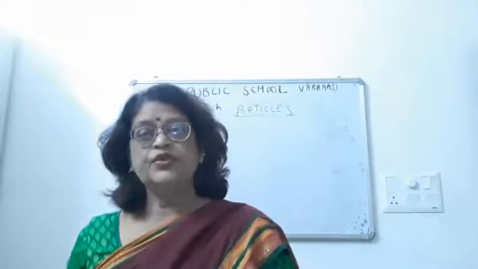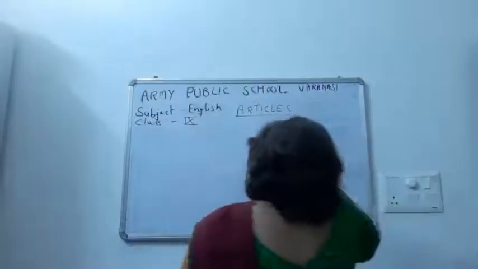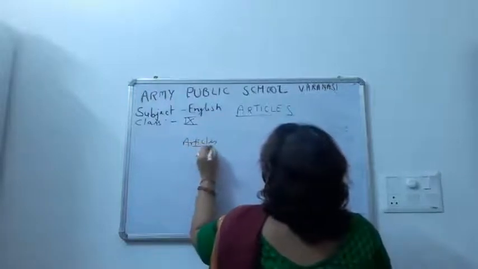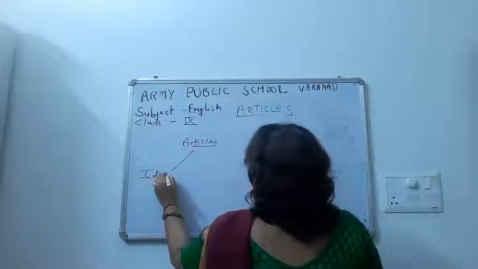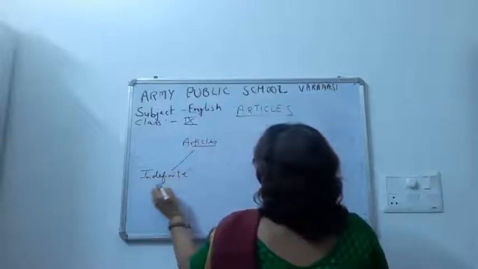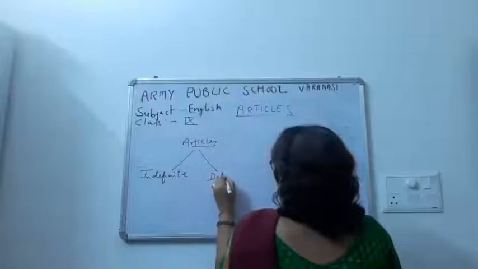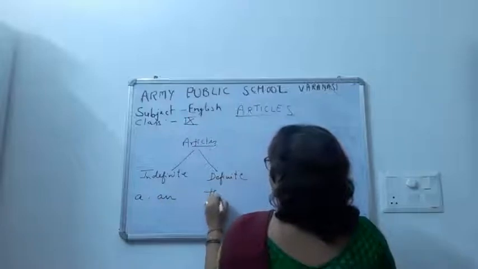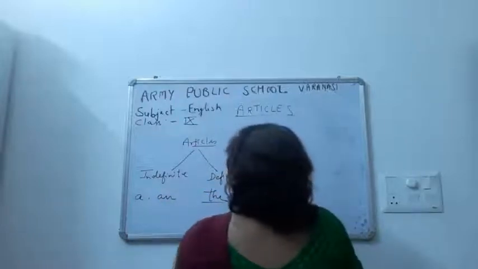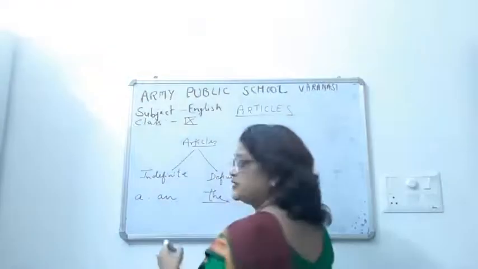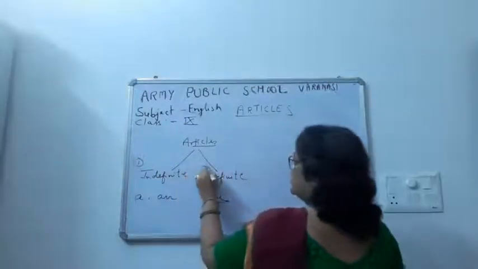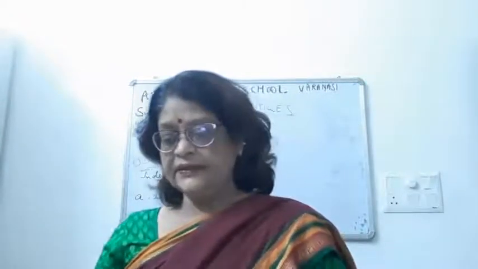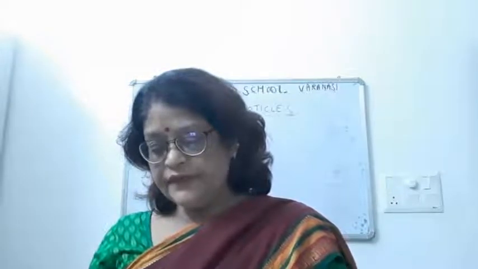Now there are two types of articles. One is the indefinite article and the other is the definite article. What is the indefinite article? A and an. And what is the definite article? The. Okay. So there are two types of articles. First is the indefinite article and the second is the definite article. In the indefinite article, a and an are there, and in the definite article only the is there.